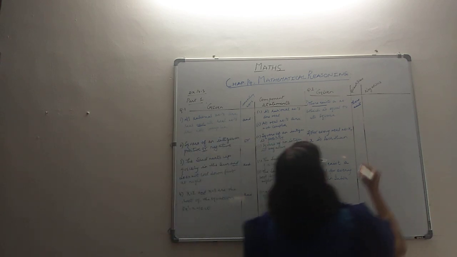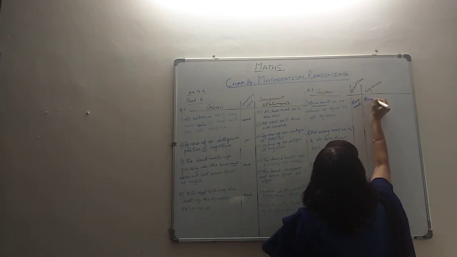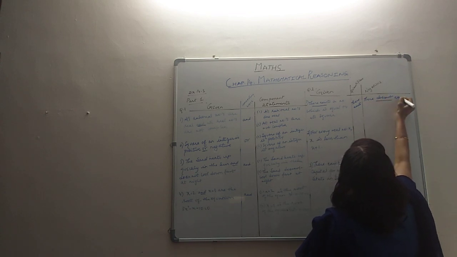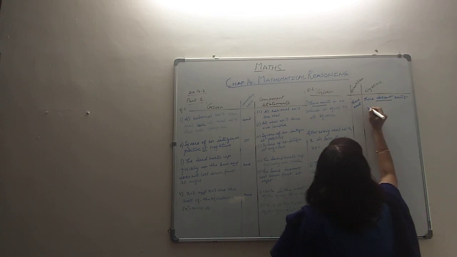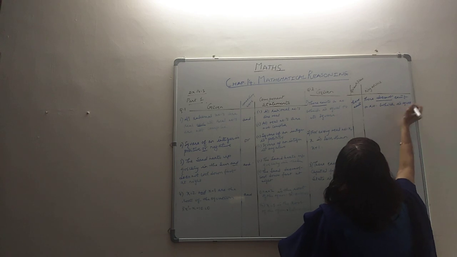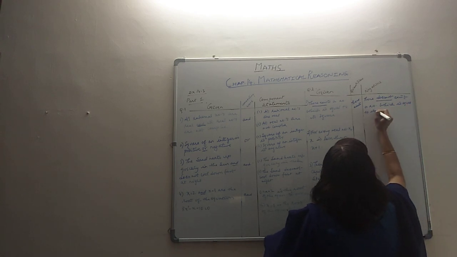So there does not exist a number which is equal to its square.